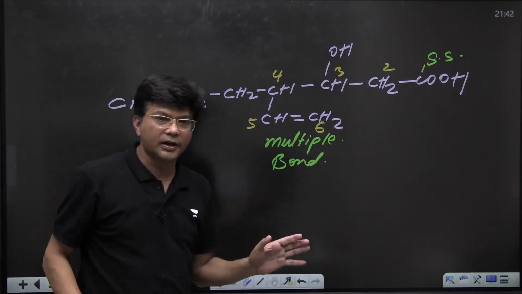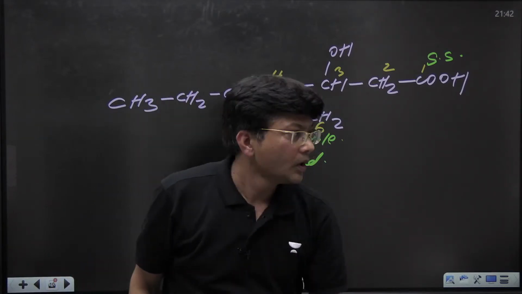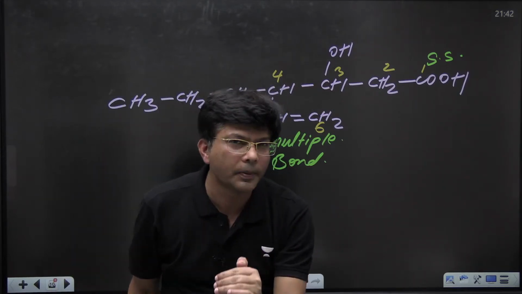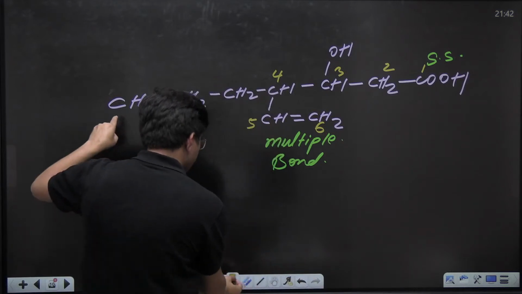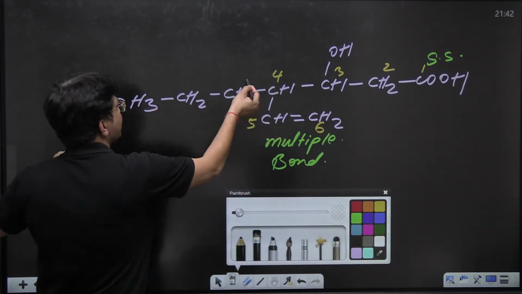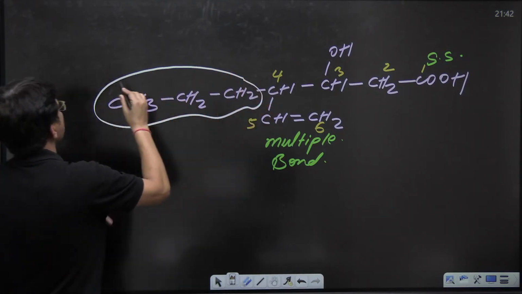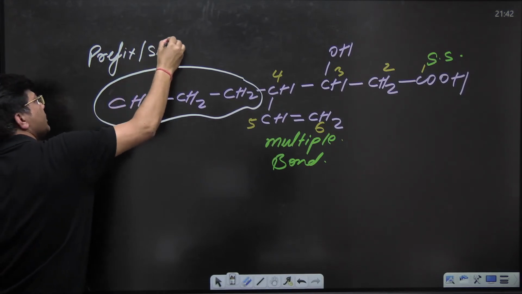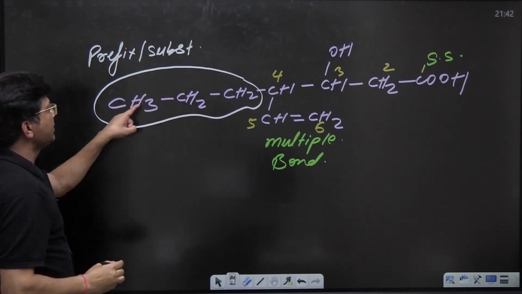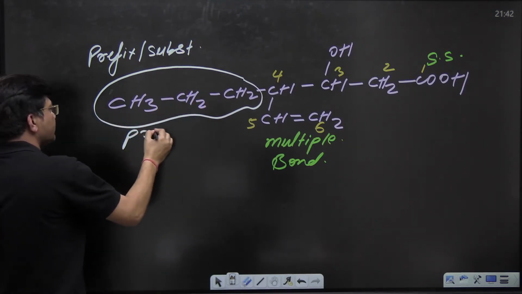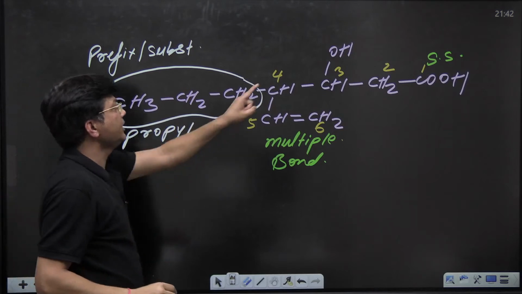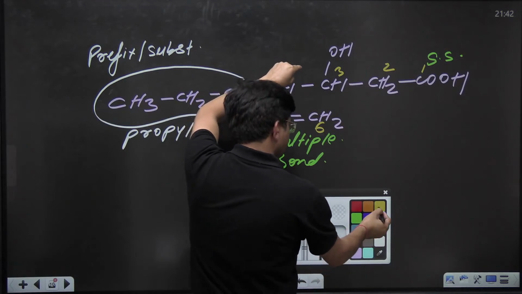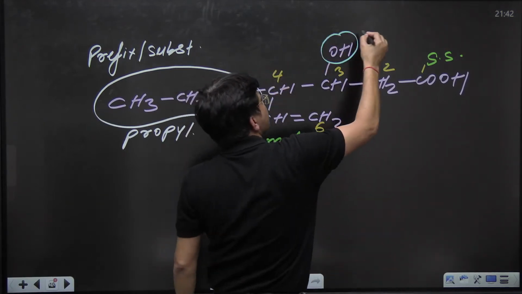If your parent chain is clear, kids, and your numbering is clear, that means maximum amount of work has been completed. Now do remember, this will act as prefix or substituent or side chain. It is having 3 carbons, so we'll say propyl. Its name is propyl. Now see, this is junior functional group. Kids, do remember, this is junior functional group.